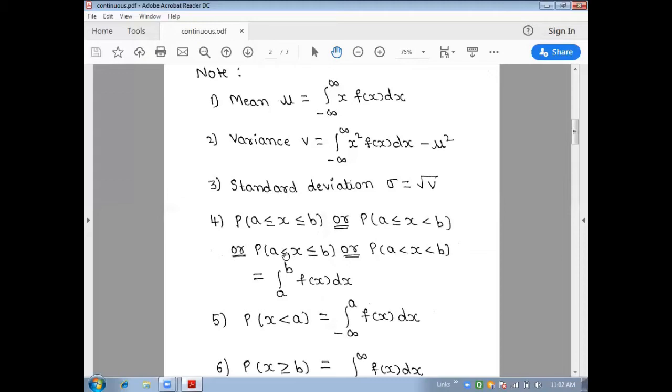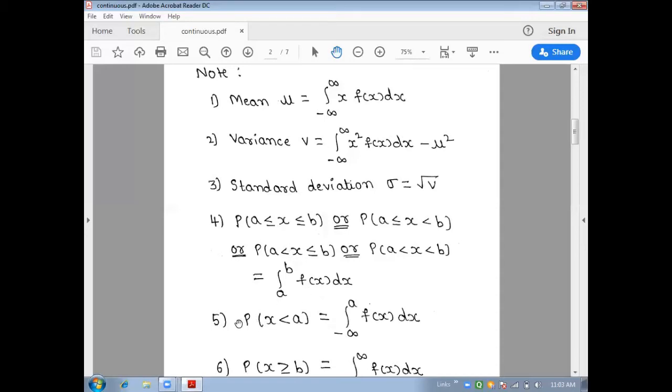Whether it is less than or less than or equal to, both are the same, because in all four cases we use the same formula, the integral from lower limit a to upper limit b of f of x dx. Because we are integrating, we apply the upper limit minus the lower limit, so less than or equal to and less than are both the same in a continuous random variable.